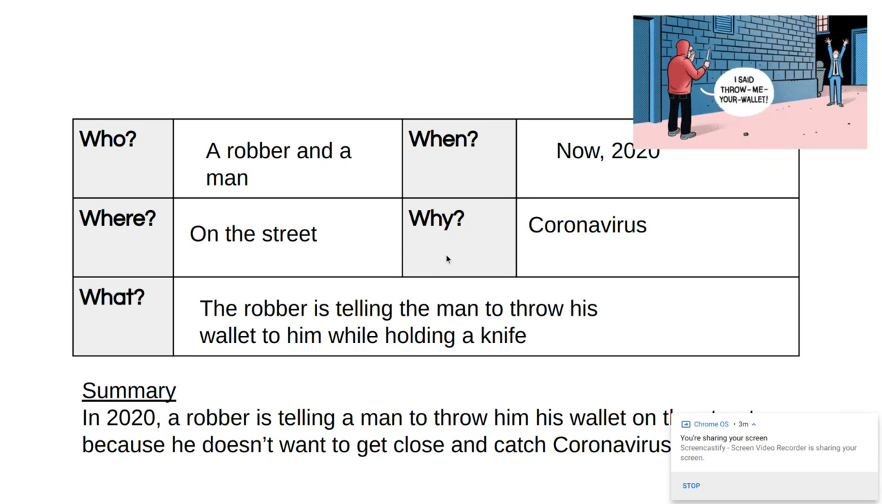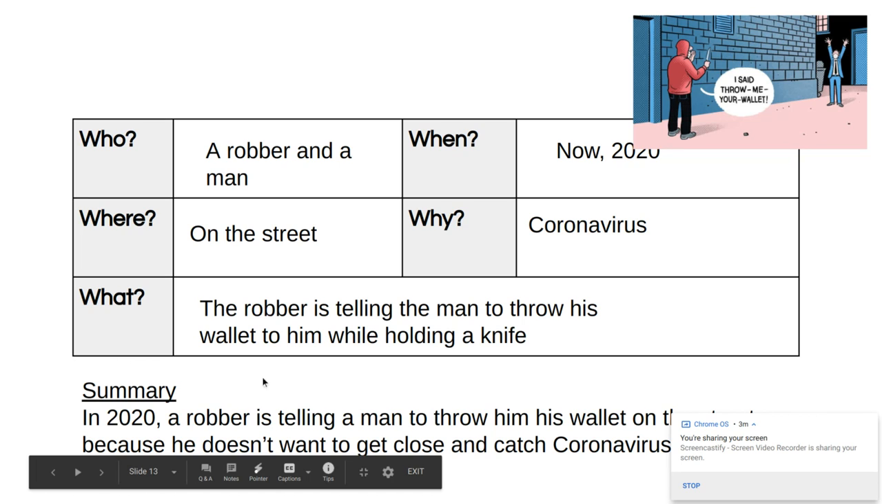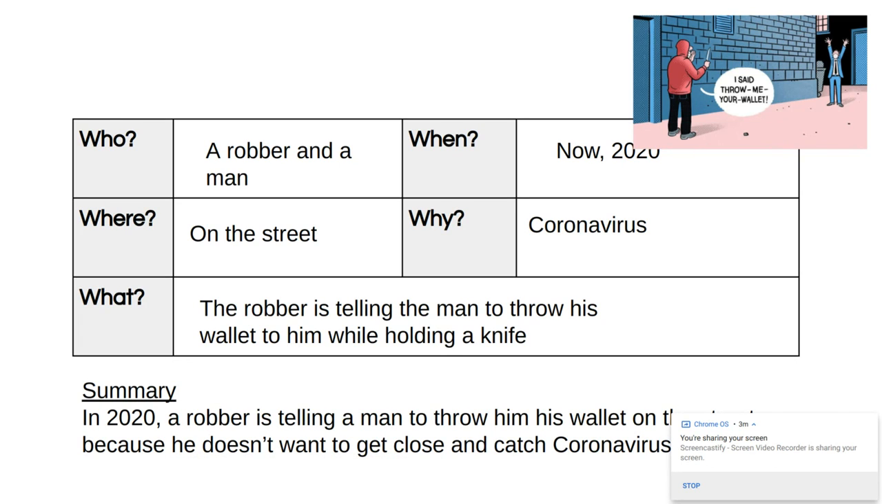And why is this situation happening in this way? Well, because of coronavirus. So here's my summary. In 2020, a robber is telling a man to throw his wallet on the street because he doesn't want to get close and catch coronavirus. That's the summary. That is not the central idea. That is just telling me what's happening in the situation.